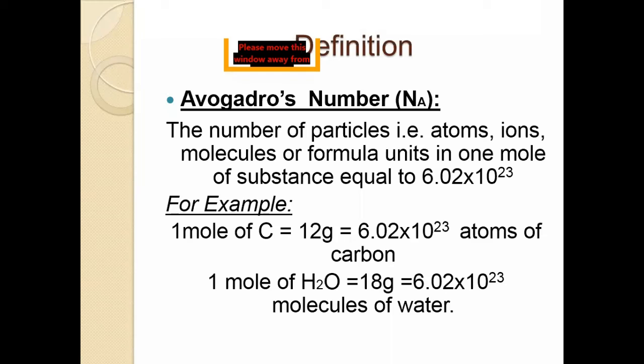And 1 mole of calcium carbonate, CaCO3, is equal to 100 gram is equal to 6.02 into 10 raised to the power 23 formula units of calcium carbonate.